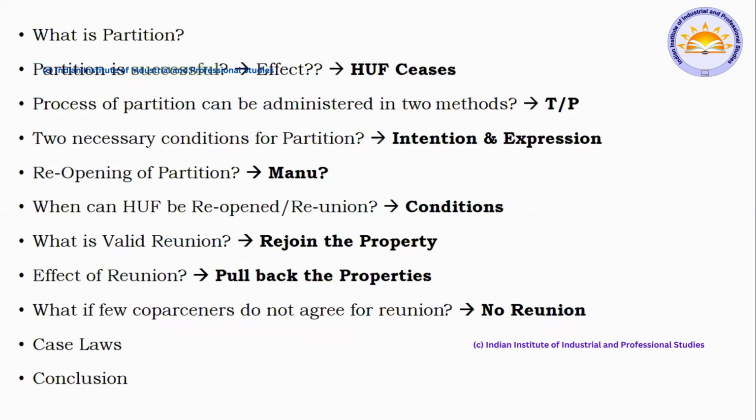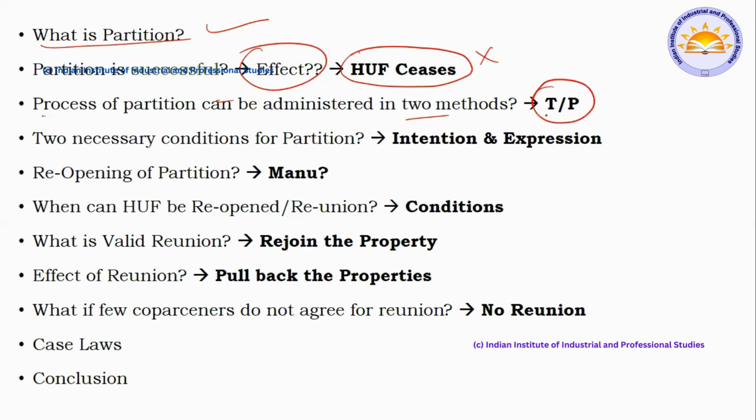So, coming to the last slide of our discussion, you have everything in a nutshell here. Whatever we discussed, everything is there in the slide. If you carefully observe, you will have complete clarity. We discussed what partition is, and we are clear about it. Effect of partition: what is the effect? The Hindu undivided family ceases to exist. Just concentrate on the bold words or letters there and you'll get the answer. The process of partition can be administered in two methods. Which are those two methods? That is total partition and partial partition, that is T or P.